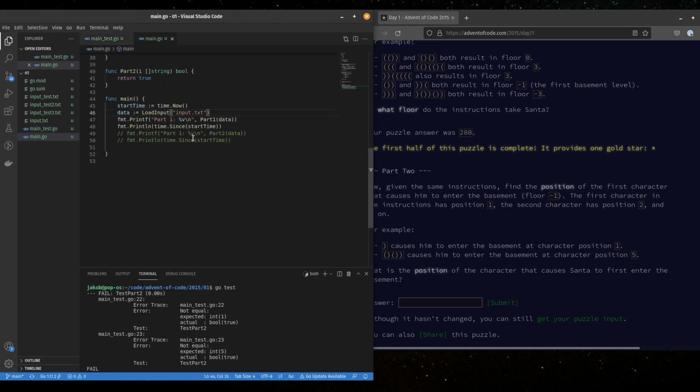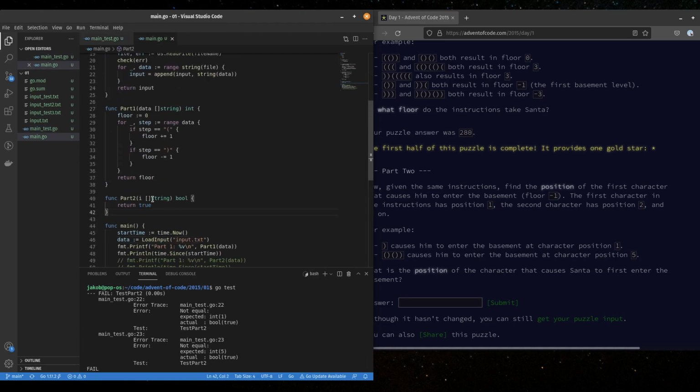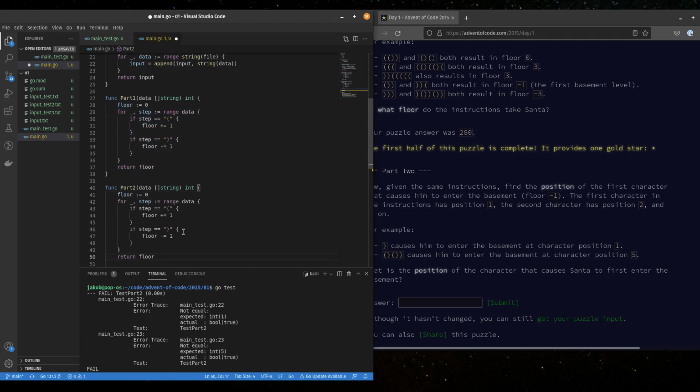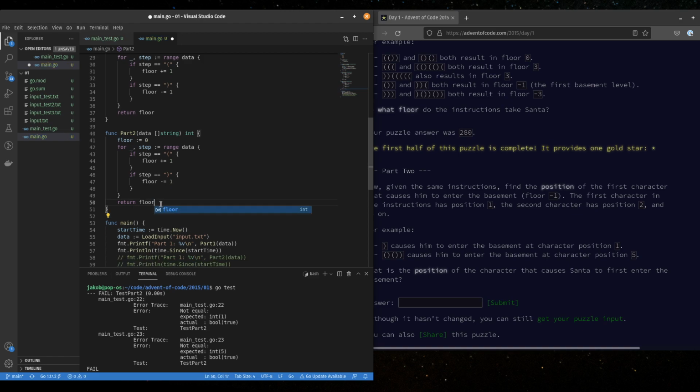Int bool. All right, so let's start developing this. We are receiving this, we're going to call it again data, returning an int. We're going to set that as 1 just for now. I'm just going to copy this whole thing over here because I can just use the same thing. Normally you wouldn't want to do that. You'd want to find a way to incorporate common things, but let's just take it slow today and get this done.